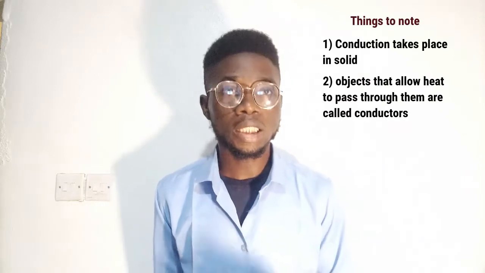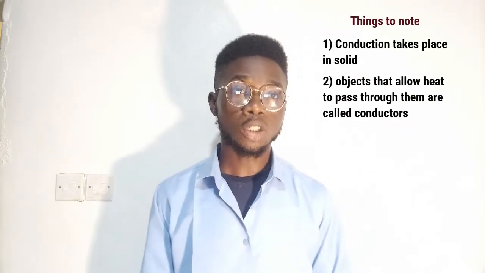If this material was a conductor, which it is not because it's plastic, but if it was a metal, then if I supply heat from this end, the position of the components of this pen does not change. But since it is a conductor, the heat would have been transferred over time from this end to this other end. And that is what conduction is: the average position of the particles involved not changing. So conduction takes place in solids, and the objects that allow heat to pass through them easily are known as conductors.